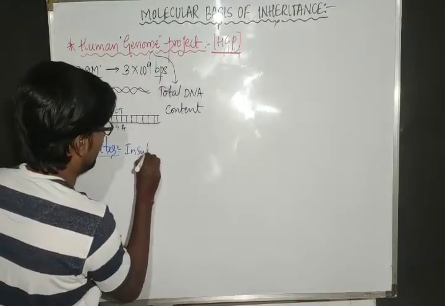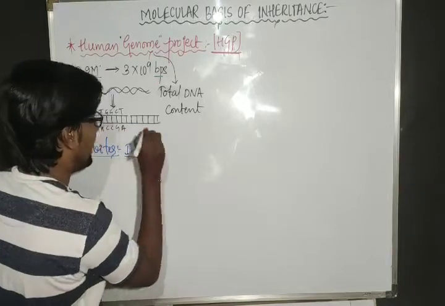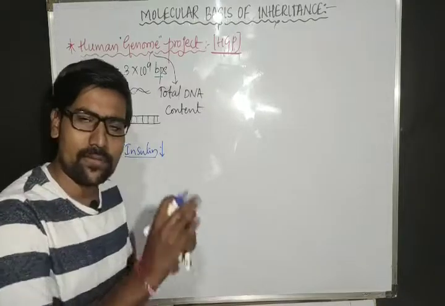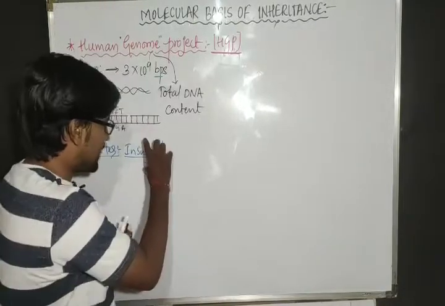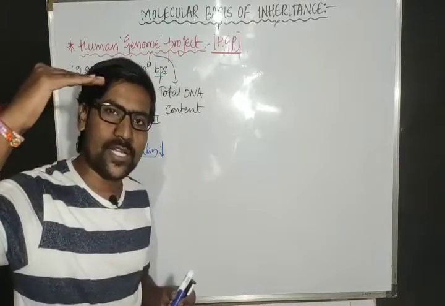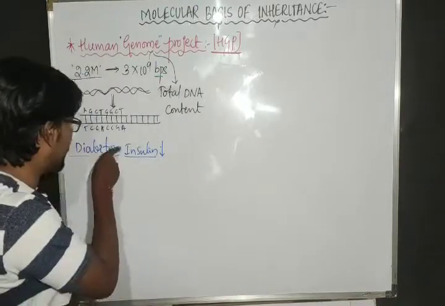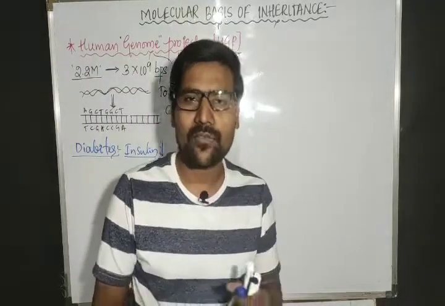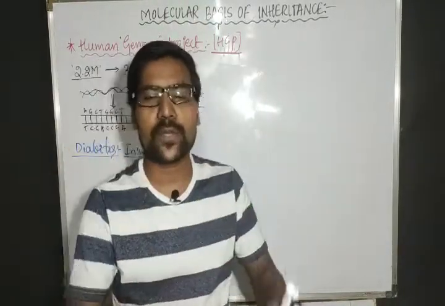The production of insulin is less in a diabetic patient's body, or sometimes it may be absent altogether. When there is no insulin production in the patient's body, the sugar level goes on increasing, and that condition we call diabetes mellitus, or we generally call them a sugar patient.